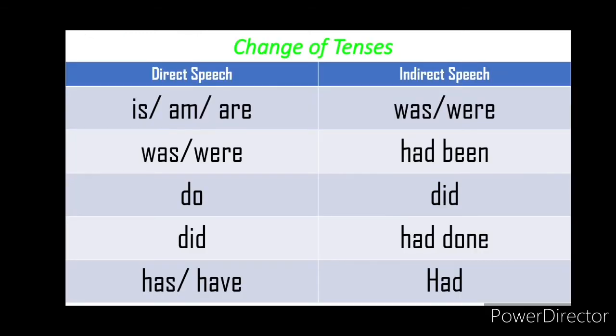Change of tenses. Is, am, are in direct speech is changed to was or were in indirect speech. Was or were in direct speech is changed to had been in indirect speech. Do in direct speech is changed to did in indirect speech. In direct speech, did is changed to had done. Has or have in direct speech is changed to had.